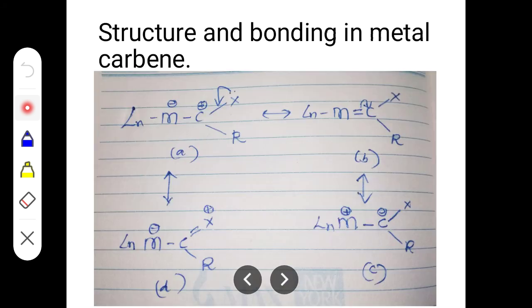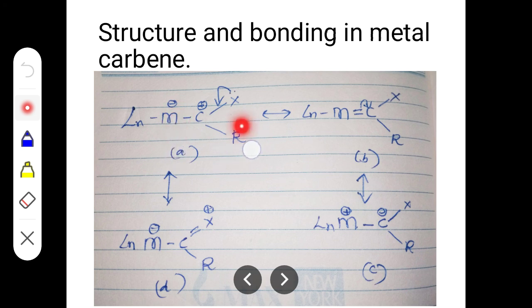And here this is the last slide. I already said the structure and bonding in the metal carbene. And now here if you see the A, this is A, this is the ligand, okay? This is the metal and the carbon bond, and this is the carbon-carbon that is connected to the other groups. Now, you can see the carbon is having positive charge here, the metal is having negative charge.